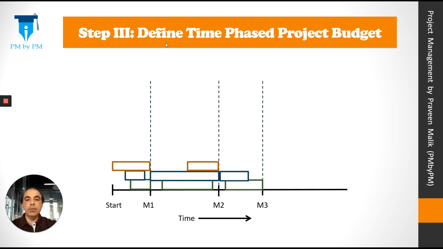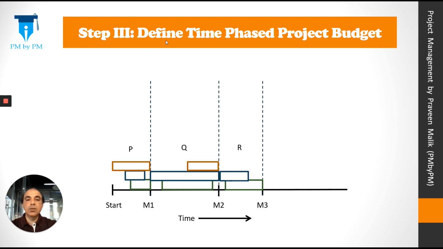We can now estimate the cost of these work packages. So for each milestone, we will have some cost estimate. Like for milestone 1, the cost estimate is P, which is essentially the sum of cost of each work package. For milestone 2, the cost estimate is Q, and for milestone 3, the cost estimate is R.